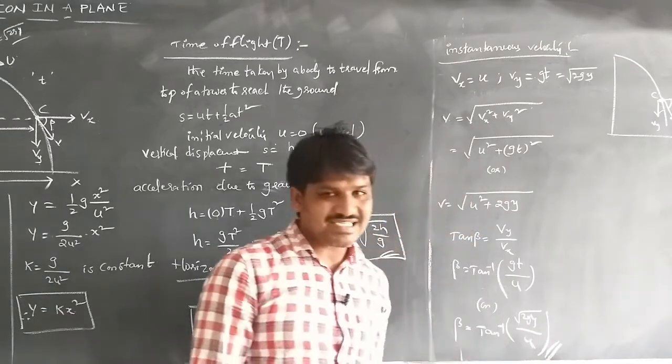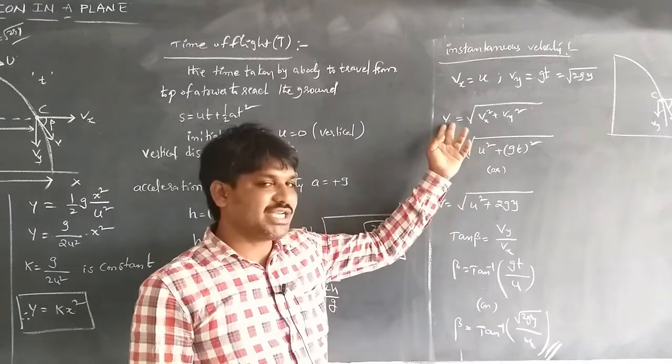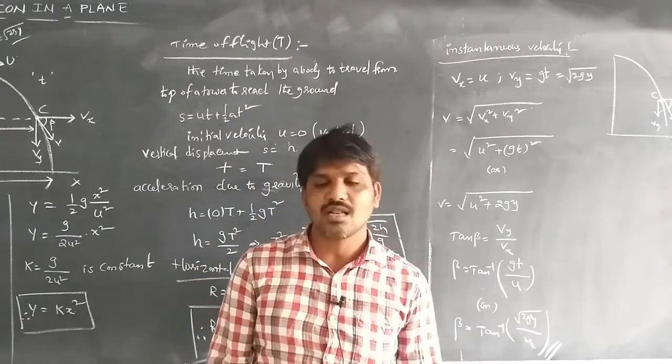This is about instantaneous velocity. Then we can find the direction and the magnitude of the resultant. This is about horizontal projection.